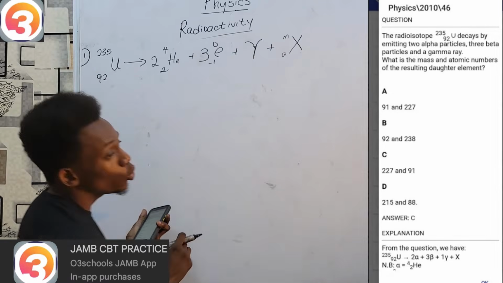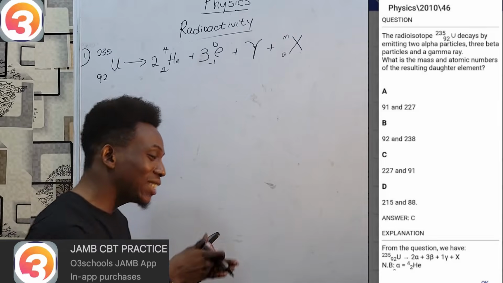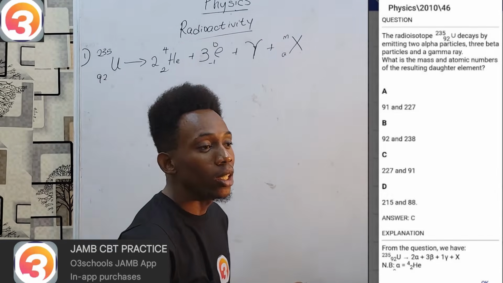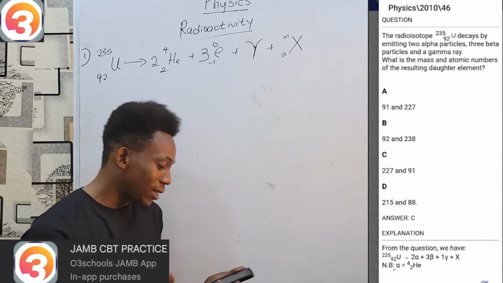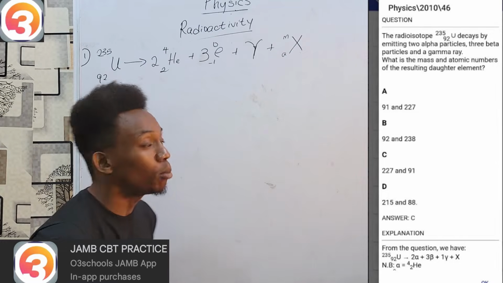Because we are asked for the mass and atomic number, my first answer must represent the mass number, while the second represents the atomic number.